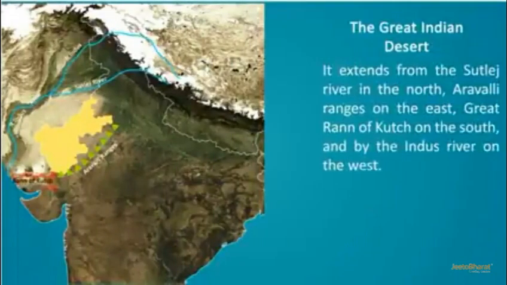Next one is the Great Indian Desert. It extends from the Satluj River in the north and Aravalli Ranges on the east, and the Great Rann of Kutch on the south, and by the Indus River on the west. It is very dry and rocky or barren land, and it is located in the west of Rajasthan.